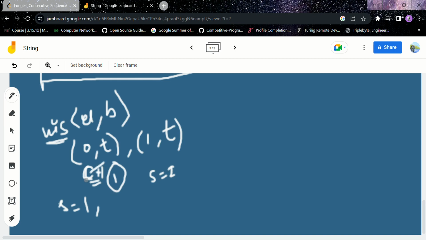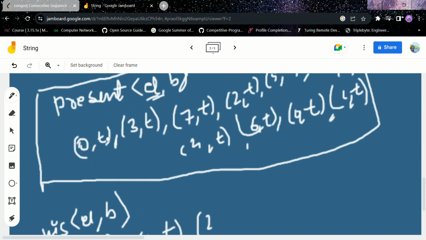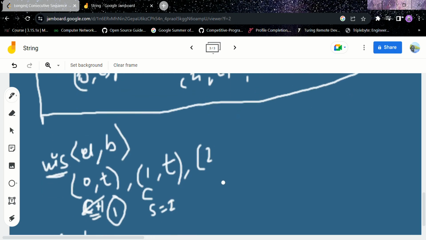Now this one is our current element. Check for current plus 1, which would be 2. 2 is present in our present map, so make 2 visited. Now this is our current and our sequence equals 3. We have 3 numbers in our sequence: 0, 1, 2.